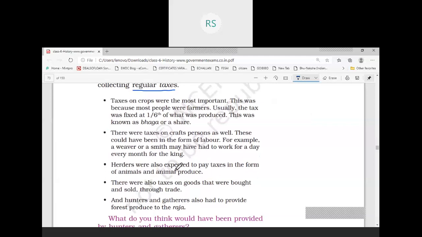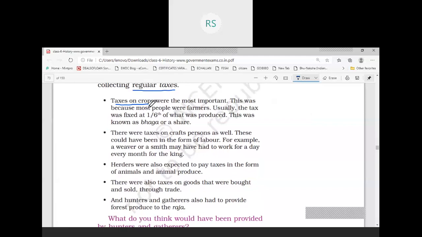So regular taxes were started during this Mahajan period. We see taxes on crops were the most important. This was because most people were farmers. At that time, the most important activity was farming. So how was it fixed? The tax was fixed at 1/6 of what was produced.